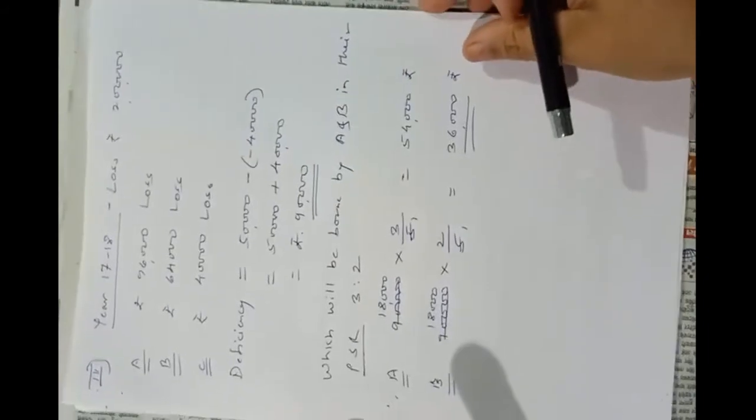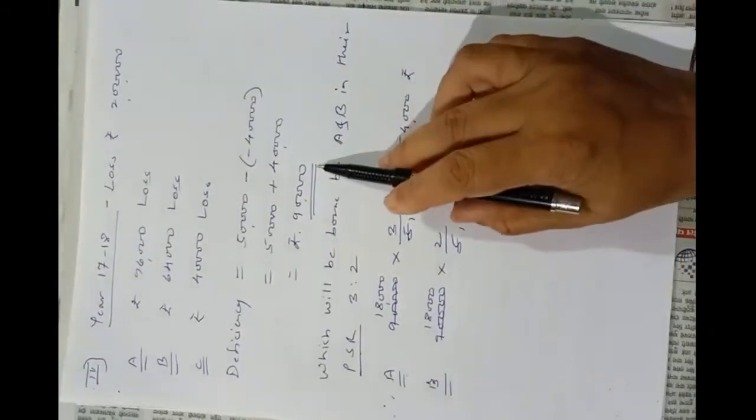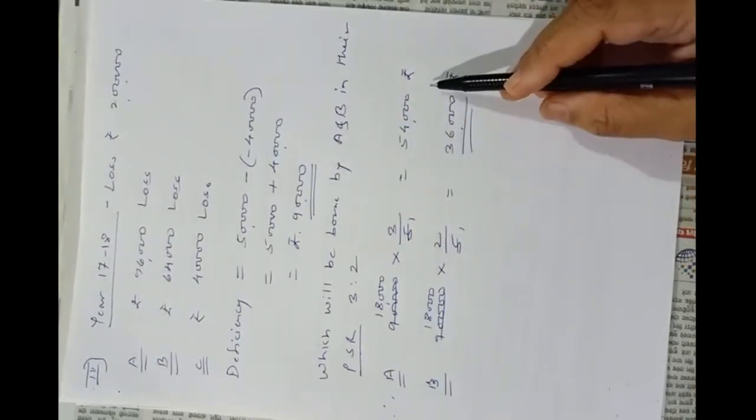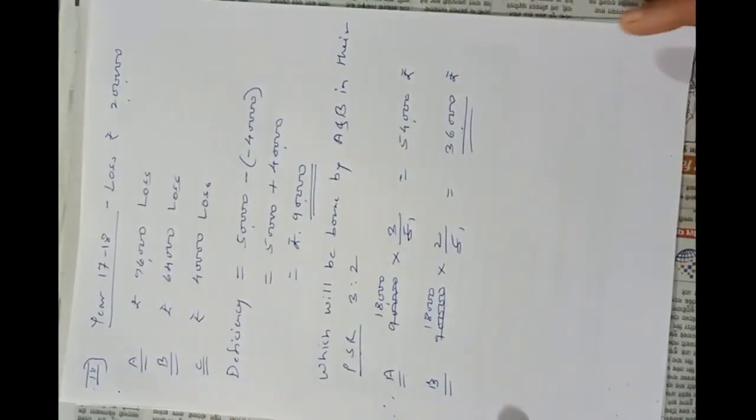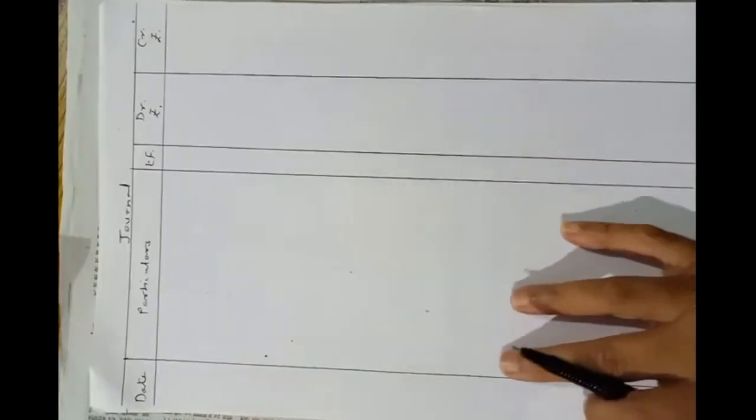And in the third case, as there is a loss to the firm, A and B will bear 90,000 rupees deficiency in their profit sharing ratio. Okay, now let's pass the journal entries.